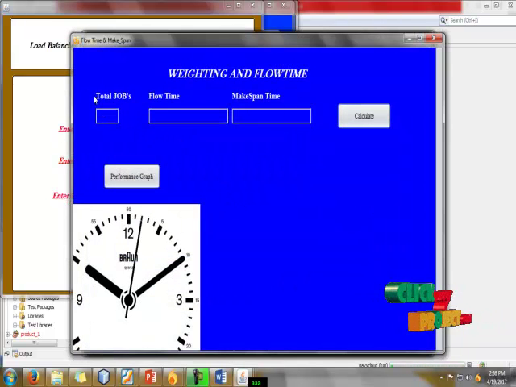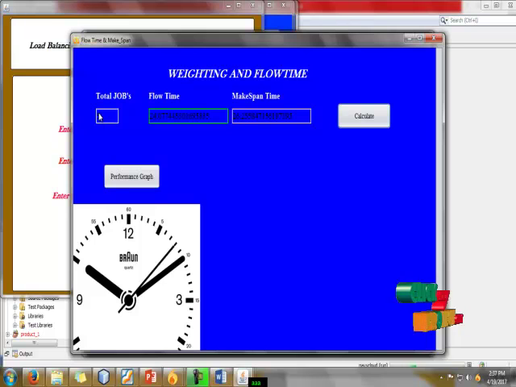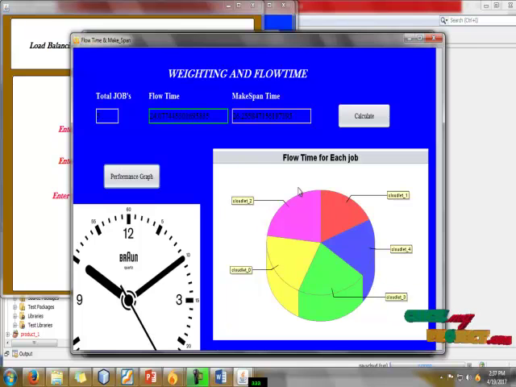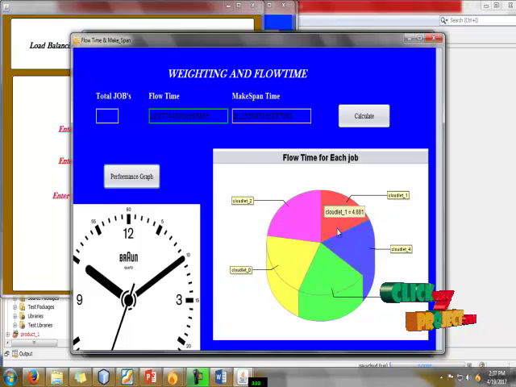Okay, here we can calculate the total jobs, flow time and makespan time. The total jobs are 5 and the flow time is 24.077. Here this is the max makespan time. The overall performance is calculated. Here we can show our performance. The number of jobs of the cloudlet is 5, so we have to separate our jobs like this. Thank you.